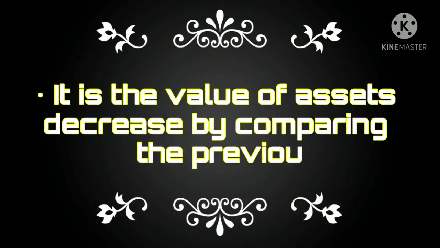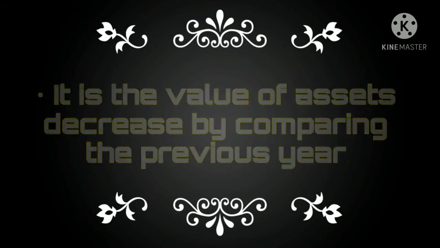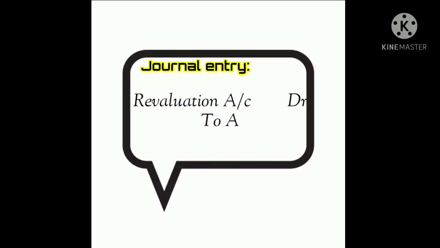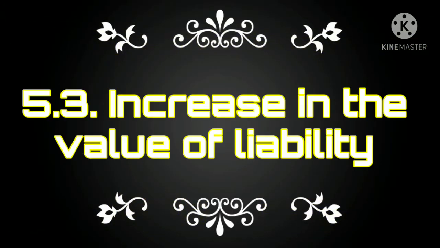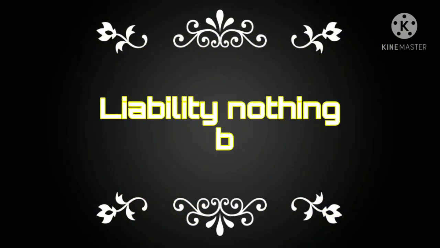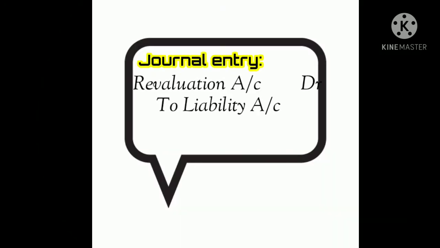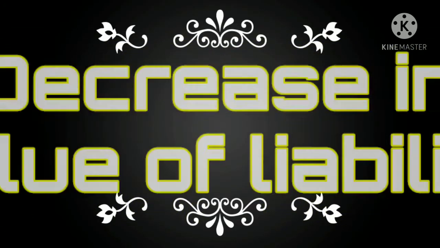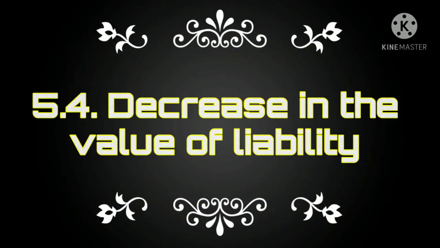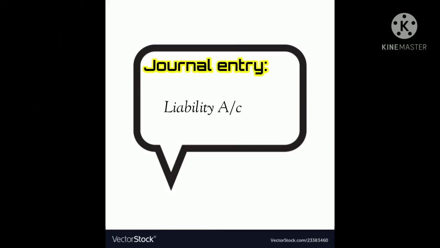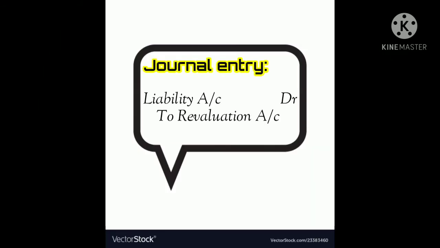Next one is decrease in the value of asset. It is when the value of the asset has decreased compared to the previous year. The journal entry is revaluation account debtor to asset account. Next one is increase in the value of liability. Liability is nothing but a creditor. Journal entry is revaluation account debtor to liability account. Fourth one is decrease in the value of liability. The journal entry is liability account debtor to revaluation account.